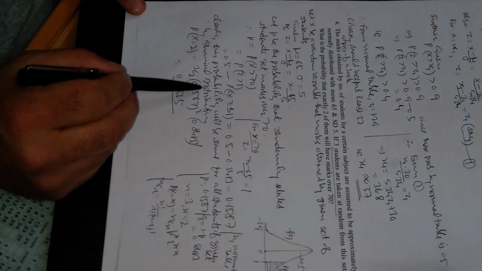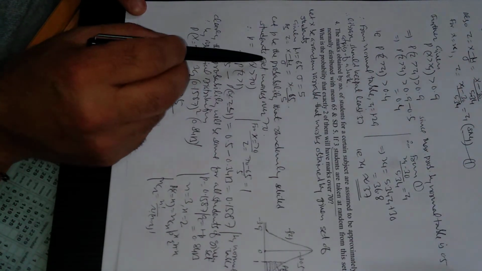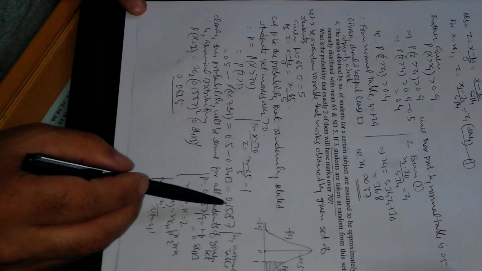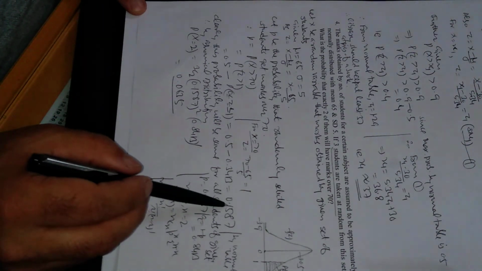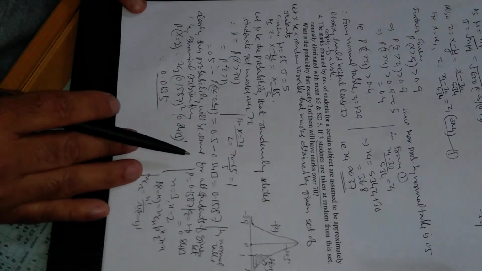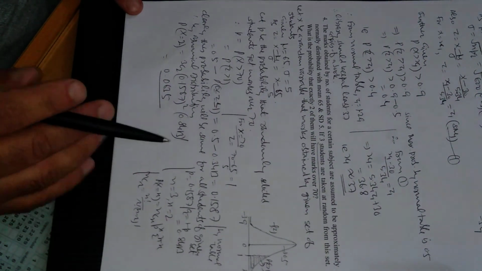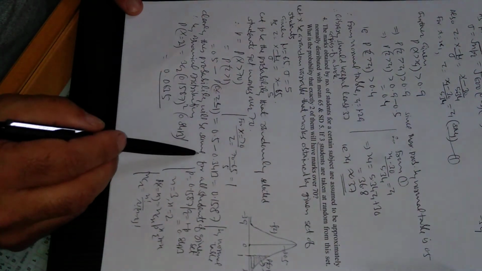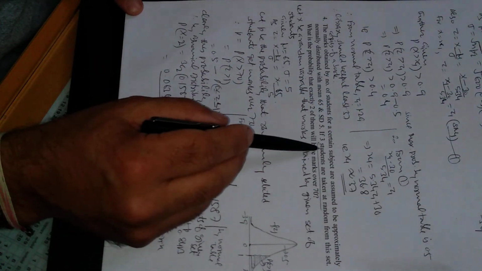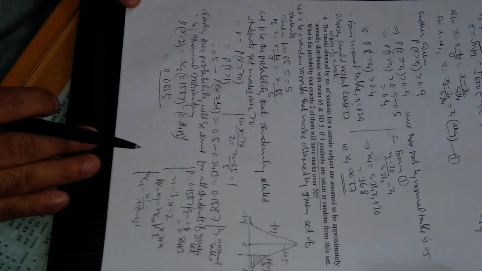Why are we using the binomial distribution here? Because the probability that a randomly selected student gets marks over 70 is small p, with value 0.1587, and this probability is the same for all students in the set. This is the probability of success, small p, so we have to use a binomial distribution. The number of trials is given to be 3, as 3 students are selected at random.